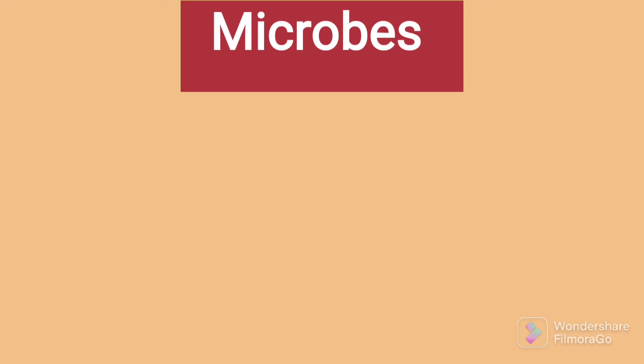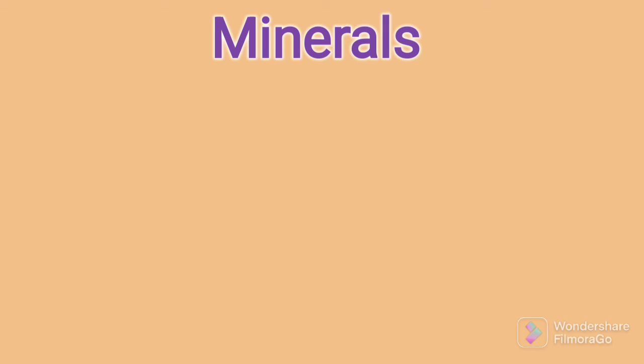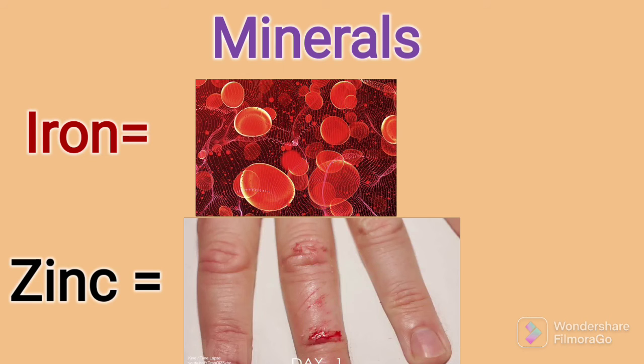Next is microbes. See, most antibiotics are obtained from microbes only, like fungi, bacteria, etc. For example, penicillin and tetracycline. These are all antibiotics we collect from microbes. The fourth one is minerals. There are many minerals which are used as medicinal substances, like iron to treat anemia, zinc for wound healing, and iodine as an antiseptic. Turmeric powder contains this antiseptic property, that's the iodine.